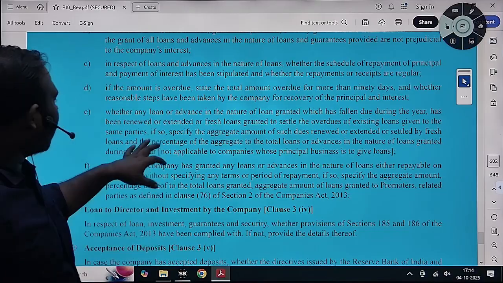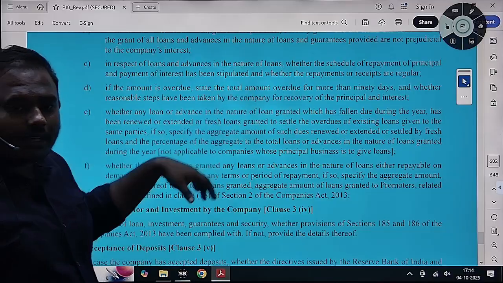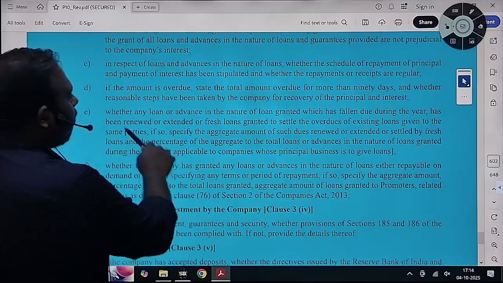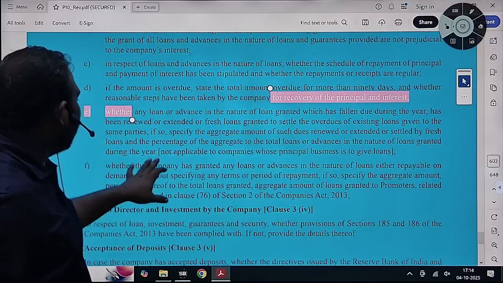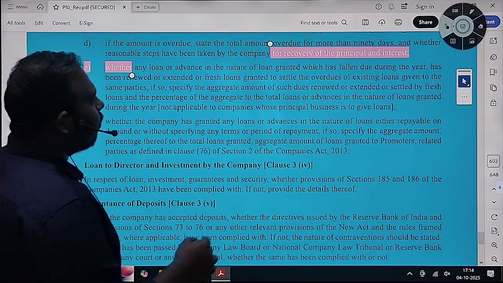आ रहा है वो चेक करना है। If any overdue for more than 90 days, whether proper action has been taken by the company to recover the principal and interest. Whether any advance has fallen due during the year.